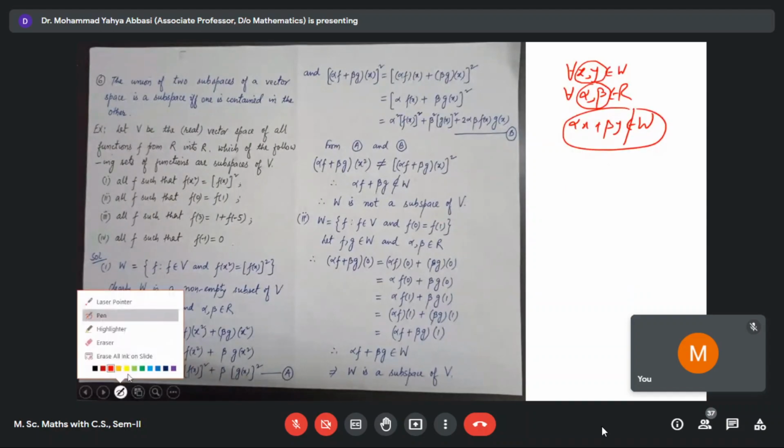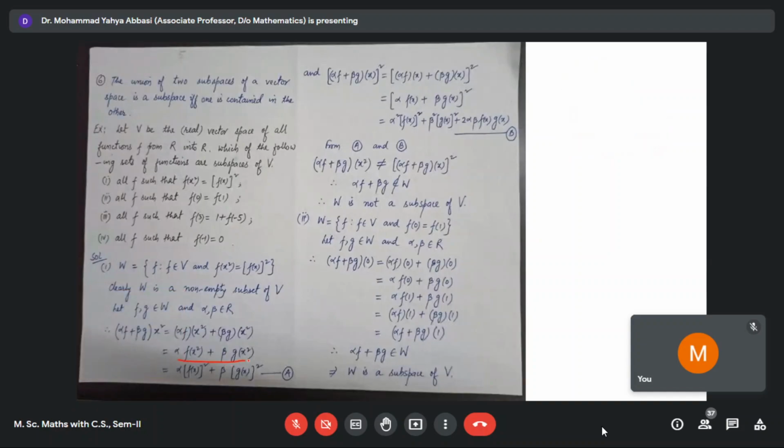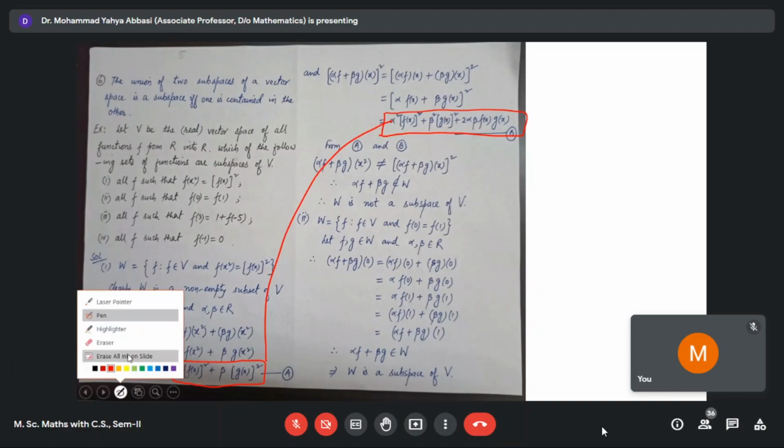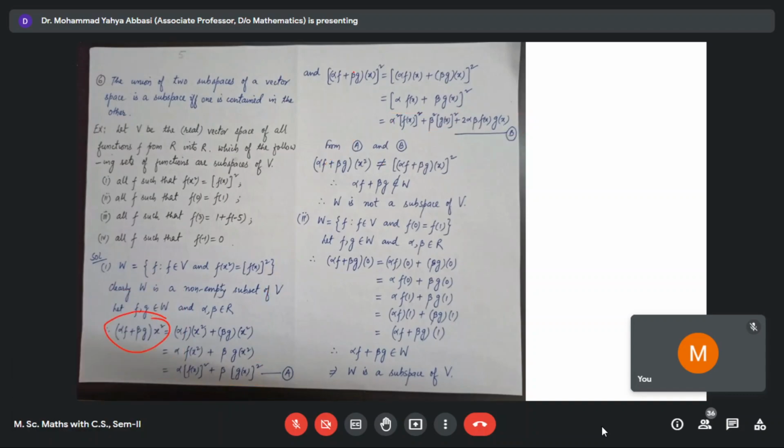So you see that on one side its value is equal to this, on the other hand its value is equal to this. So this is the left hand side and right hand side, and these two values are not equal for every alpha, beta. So therefore, this is not equal to this. And if it is not equal, it means that we cannot put alpha F plus beta G in place of F here. This means that alpha F plus beta G doesn't belong to W.